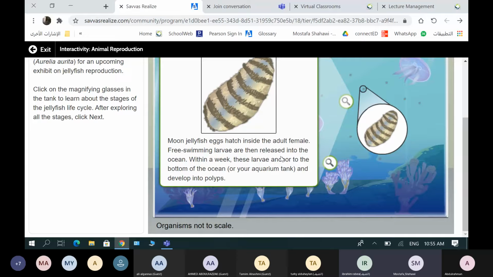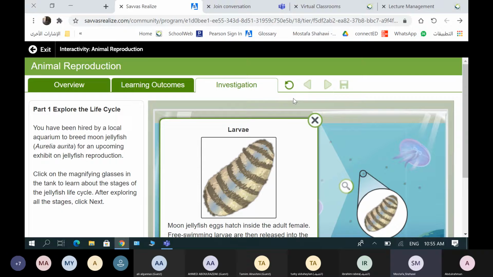Within a week, these larvae anchor to the bottom of the ocean or your aquarium tank and develop into polyps. So the second stage: larva will be produced.